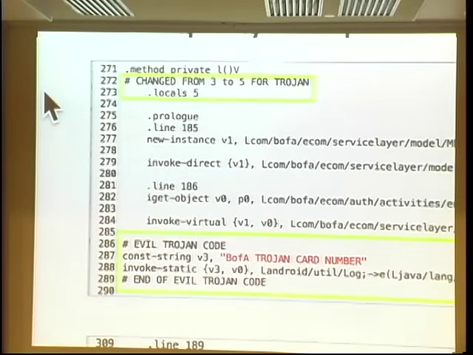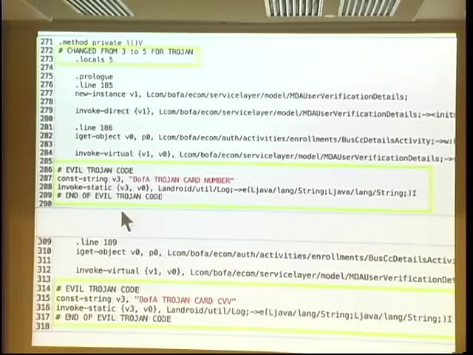And I don't want to step on one of those and change it so it'll break, so I changed it to 5, so now I can use V3 and V4 with impunity. And in fact, I ended up using V3. And here's the main Trojan I always use.